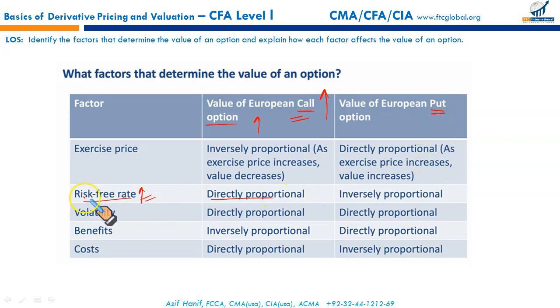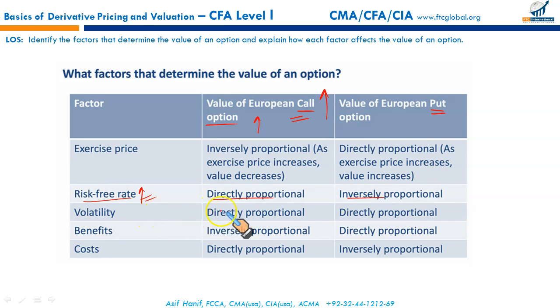So remember, risk-free rate and value of call option are directly proportional, because the holder of a call option can generate returns. With risk-free rates, he can put the money there, whereas those who hold a put option are giving up this higher risk-free return that they could have earned. That's why it's inversely proportional.